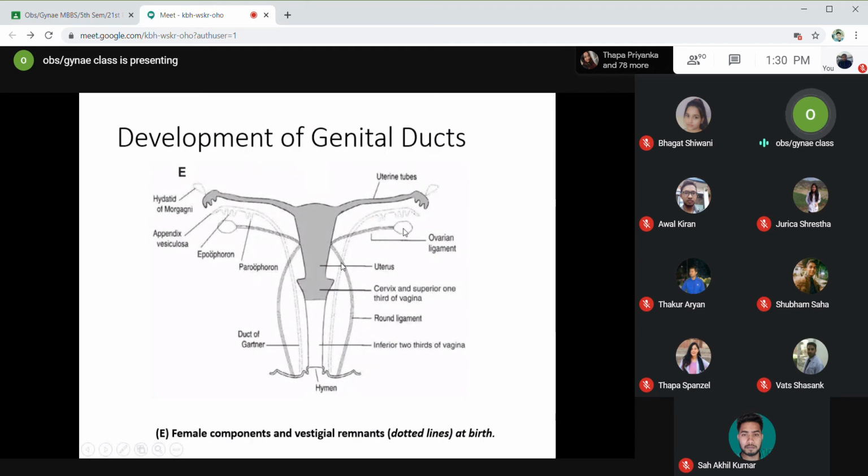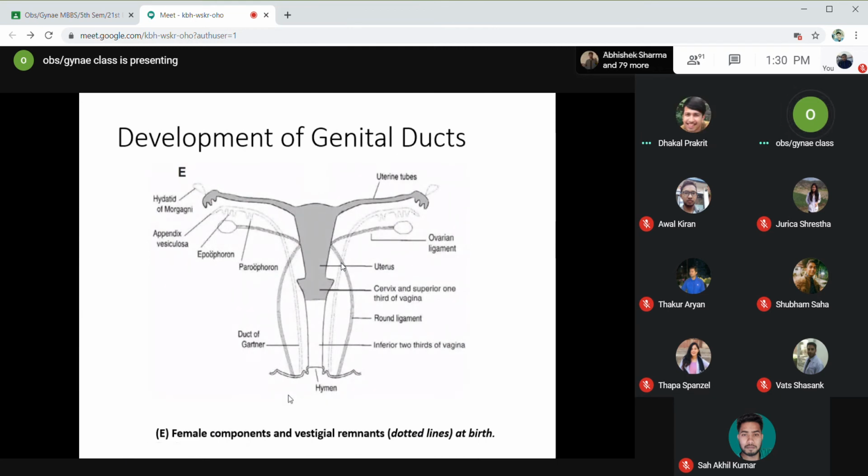The ovary is attached to the medial portion of the uterus by the ovarian ligament. This ovarian ligament is formed from the gubernaculum. You can see here, this is the ovarian ligament. And there is also the continuation of the ovarian ligament or the gubernaculum into the labia majora through the round ligament. This is the round ligament on either side. Are you getting me?